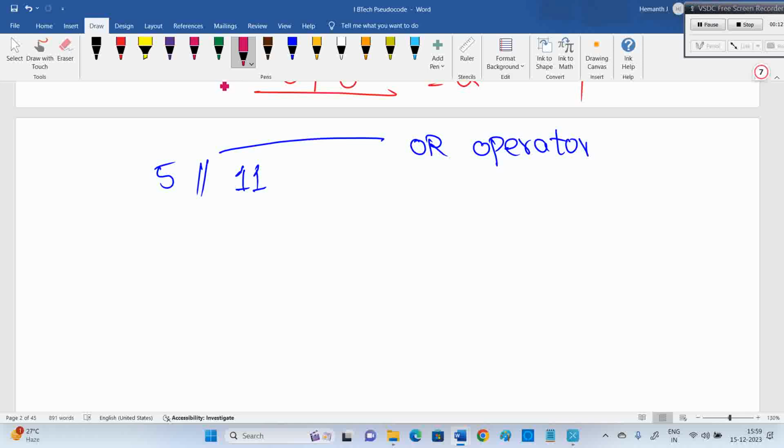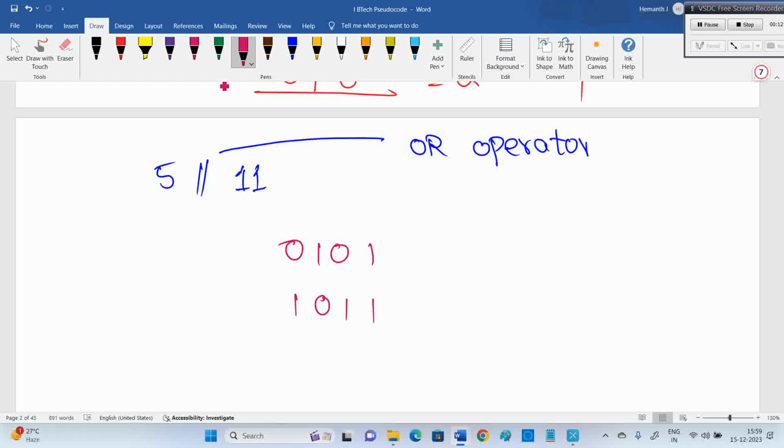5 in binary, can anyone say? 1 0 1, because 4 plus 1 is 5. And 11 is 8, 4, 2, 1. You have to take 0 by default, as 11 is 4 digits, 4 bits. So for 5 also I should take 4 bits, putting a 0 before.